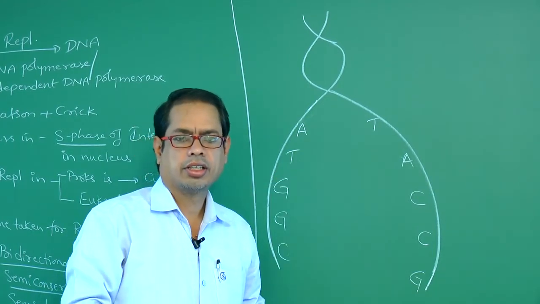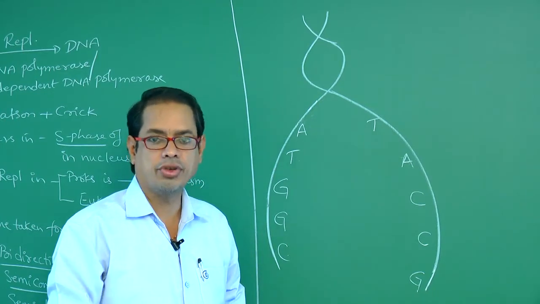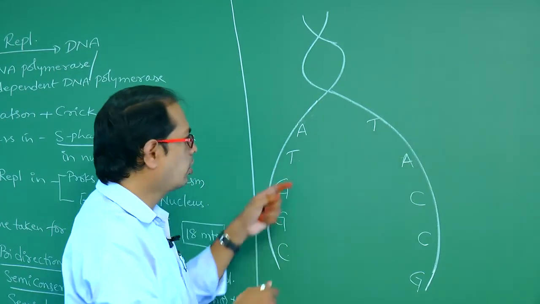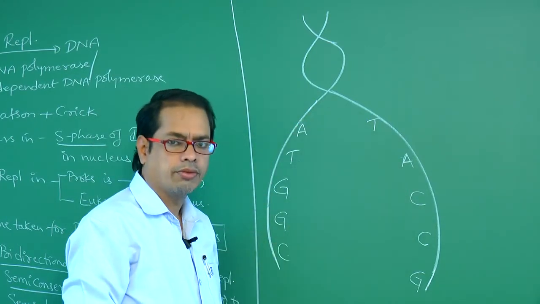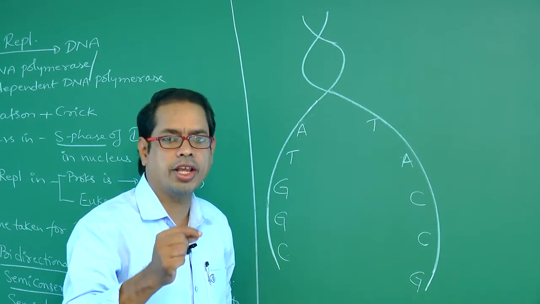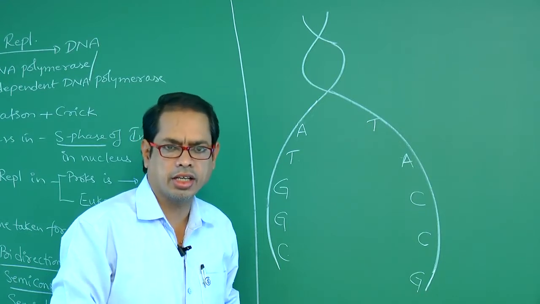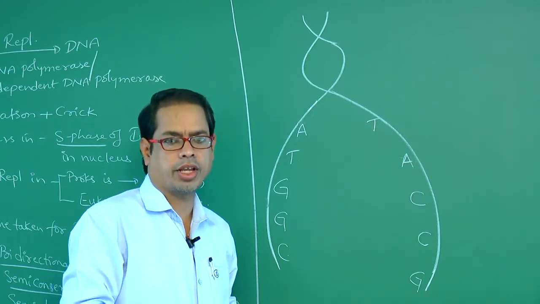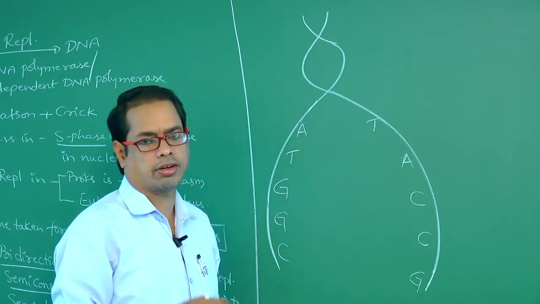Next, synthesis of the complementary strand, synthesis of the new strand. When the two strands are separated, where does replication start? Replication starts at the origin of replication.